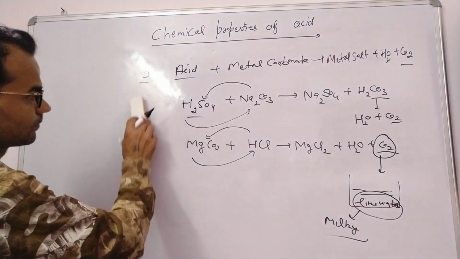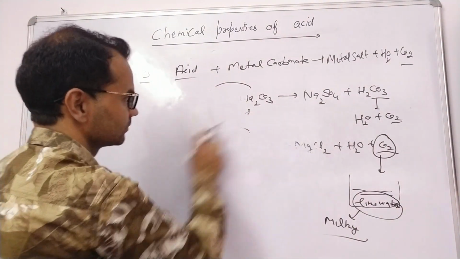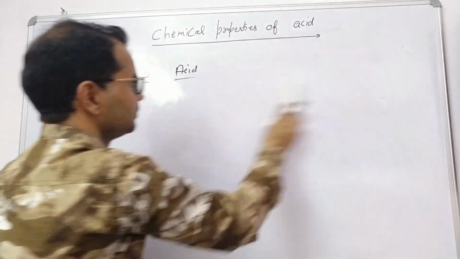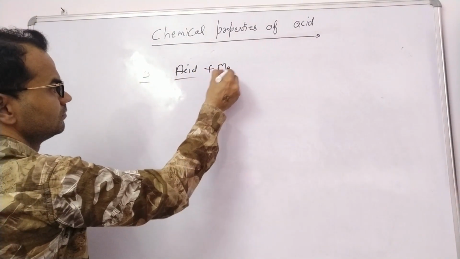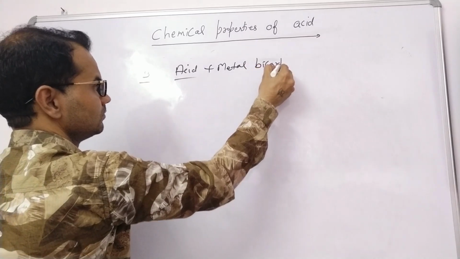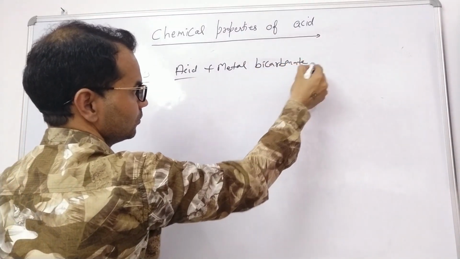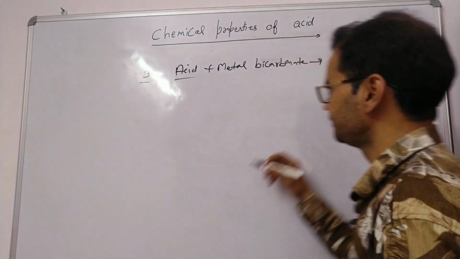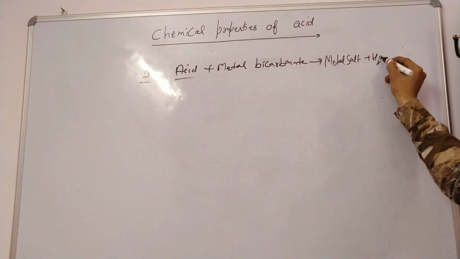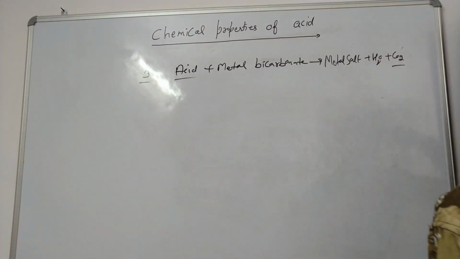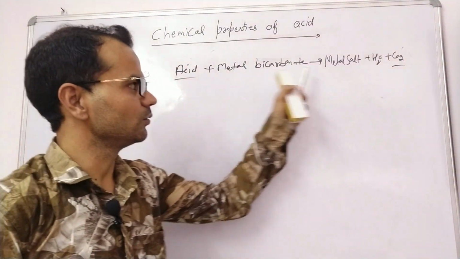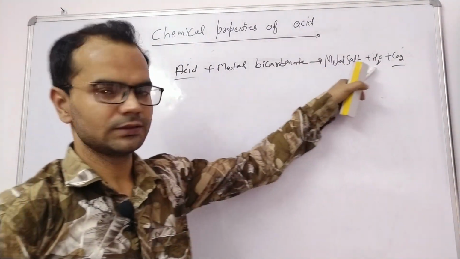Next is the fourth property. Acid reacts with metal bicarbonate to give metal salt plus water plus CO2.